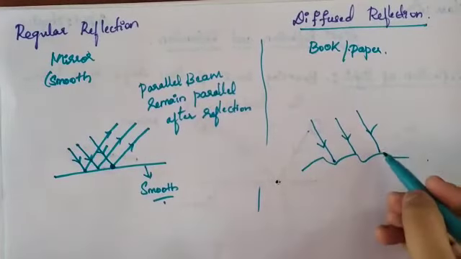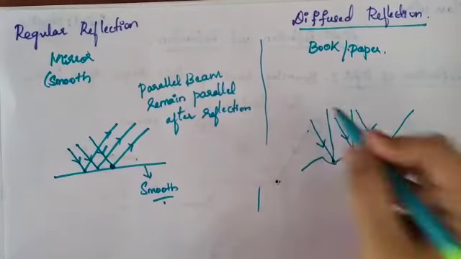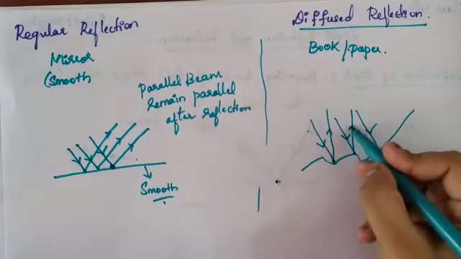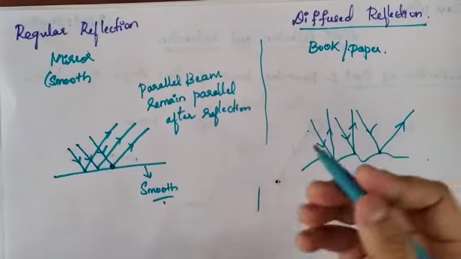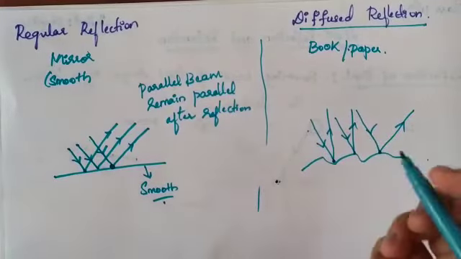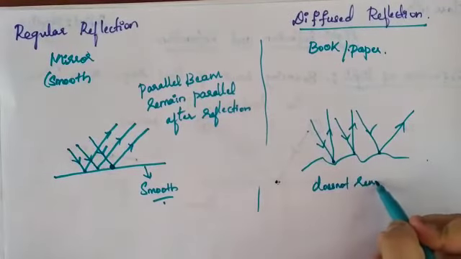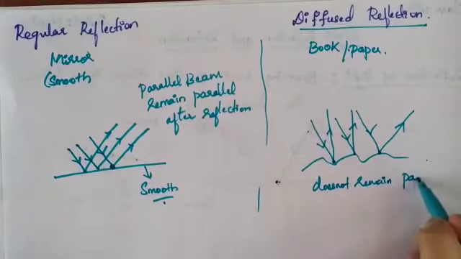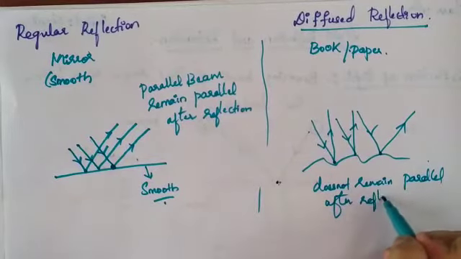After reflection, the rays do not remain parallel. One may move here and another may move here. This is how the light moves after reflection. So it does not remain parallel after reflection. This is one difference.